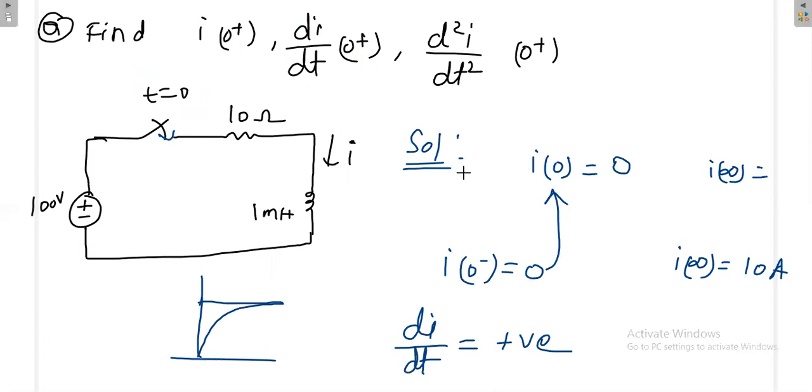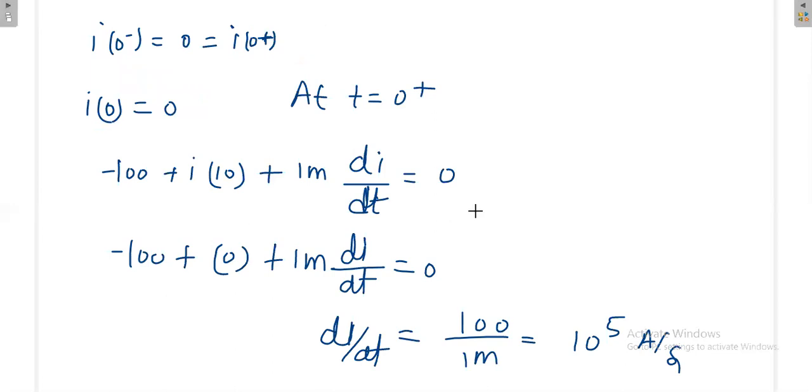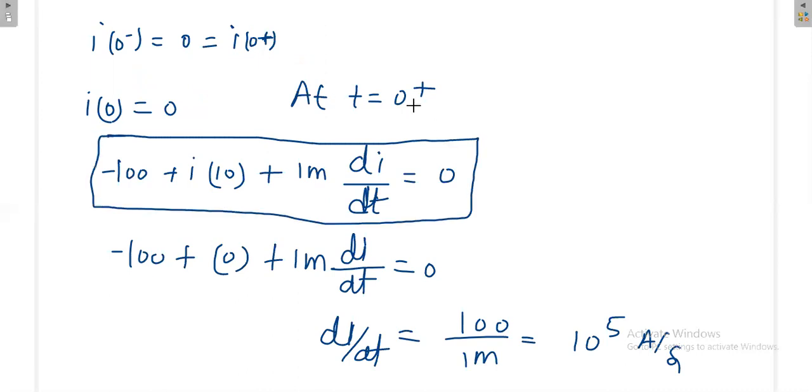Already you are having one equation. Once you differentiate this equation, you will get the second order. But you take this equation before applying t is equal to 0 plus, because this is the general equation. In this general equation, you are applying t is equal to 0 plus, but before applying it, you take that general equation and differentiate one time.